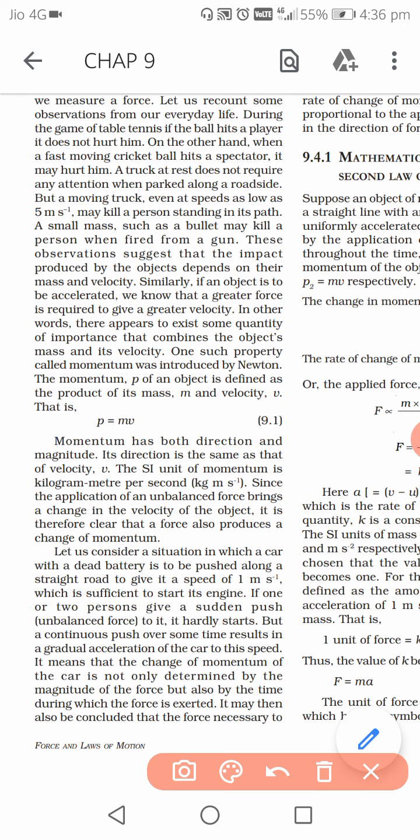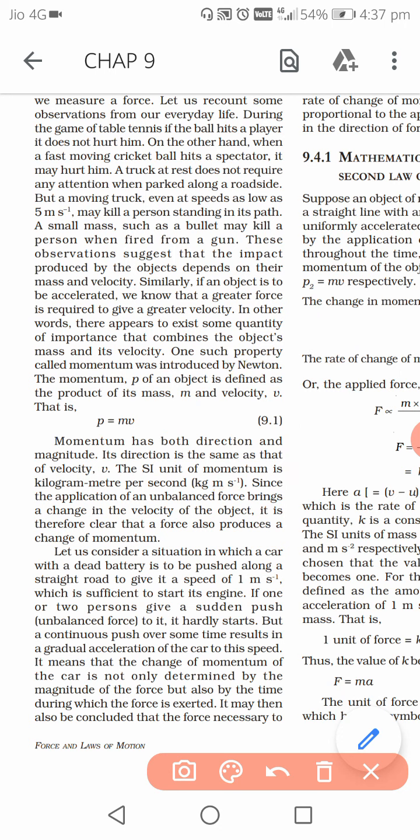Okay, now see, the SI unit of momentum is kilogram meter per second. Why so? What is the unit of mass? Kilogram, or kg. And what is the unit of v, velocity? Meter per second. So what is the total unit for momentum? Kilogram meter per second. That's what is written here. We can write it this way: kilogram meter per second, meaning s to the power minus 1, or you can write m per second in this way also, and kg will be there. So this is the SI unit of momentum.